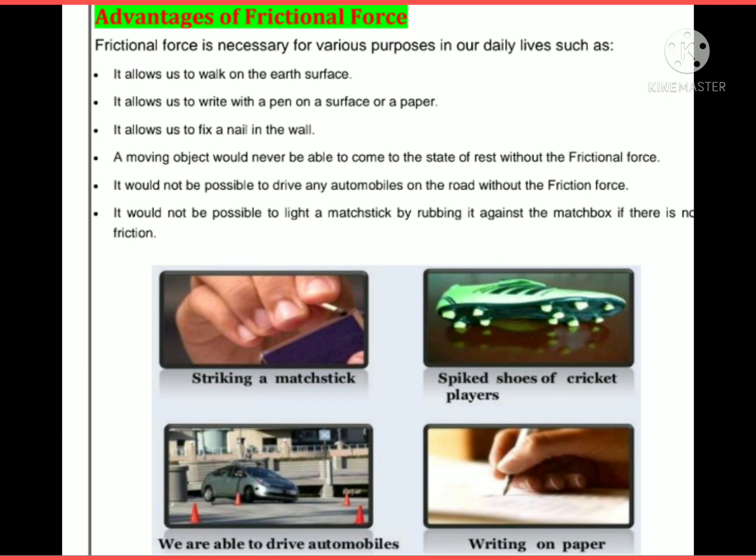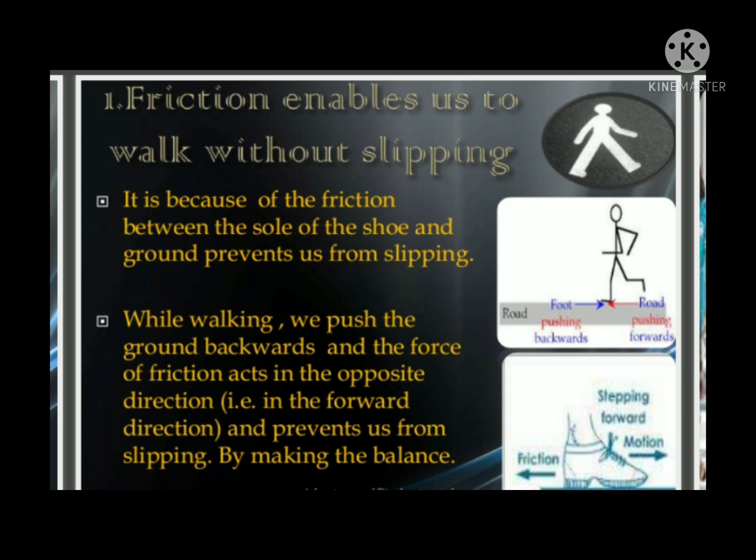Students, in this picture, friction enables us to walk without slipping. It is because of the friction between the sole of the shoe and the ground that we do not slip.